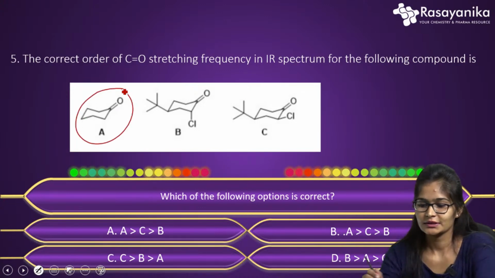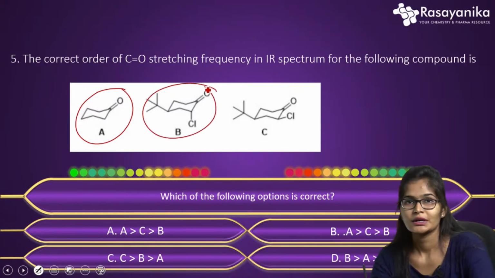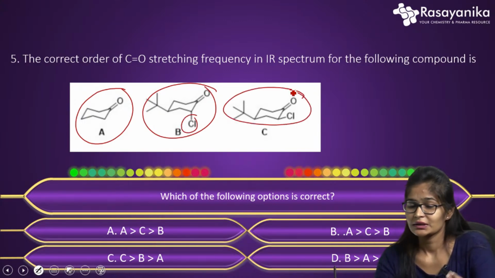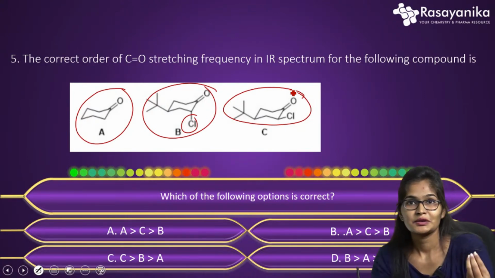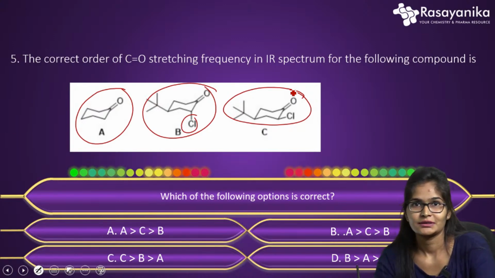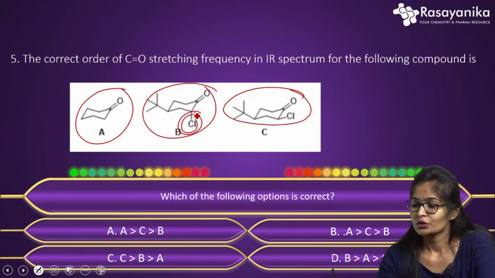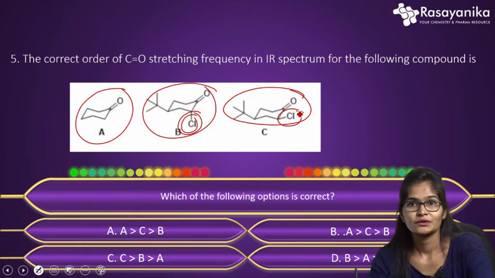Structure A is given without substitution, whereas in B they have substituted a tertiary butyl group and a chlorine group, and in C also the same tertiary butyl group and chlorine group, but the chlorine position in structure B and structure C is different. You can see the chlorine is present in the axial position, whereas in the third structure it is in the equatorial position, right? Based on which is axial and which is equatorial, we can give the answer.